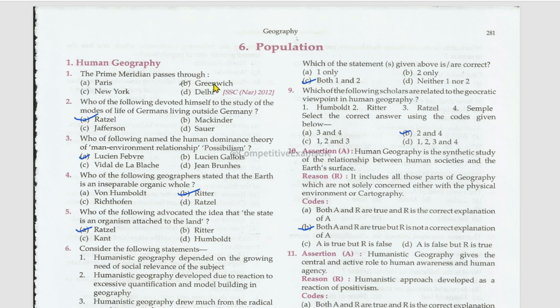The prime meridian passes through Greenwich. Who of the following devoted himself to the study of the modes of life of Germans living outside Germany? Radgel. Who of following named the human dominance theory of man-environment relationship possibilism? Lucien Febvre. Who of the following geographers stated that the earth is an inseparable organic whole? That is Ritter.